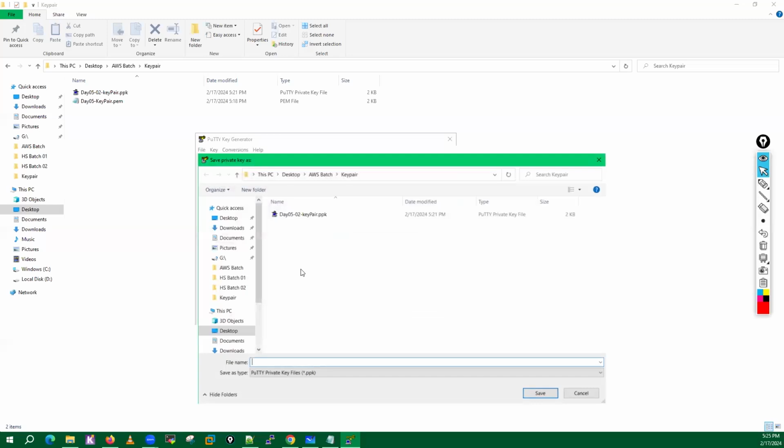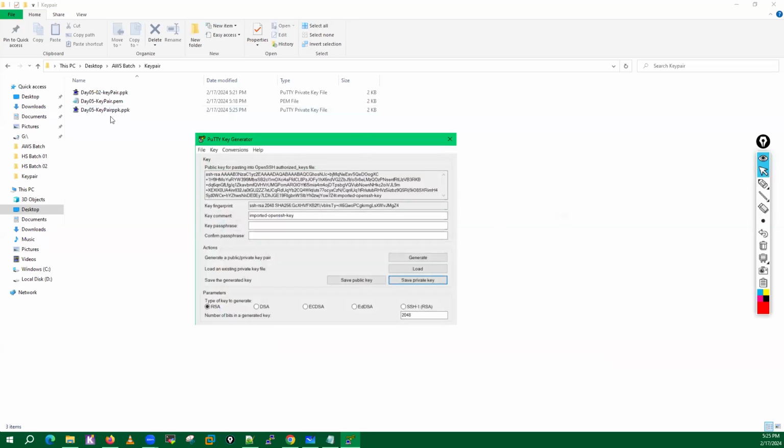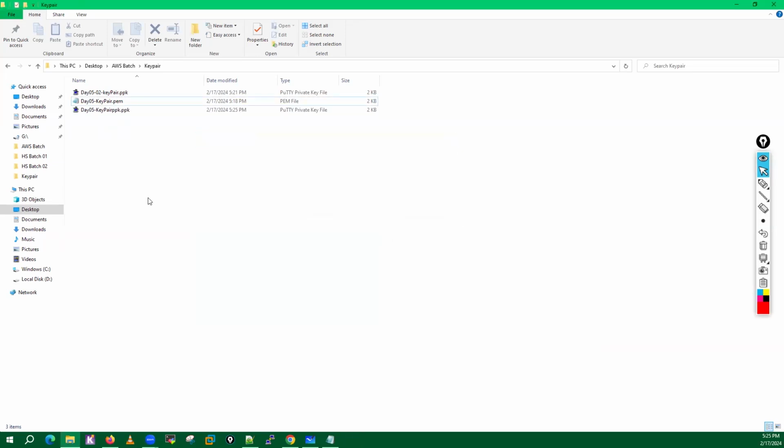Just save it here, and you can put day 5 key pair PPK file, right? This is the one which we have created, right? Now close it. So guys, see, this is how we can convert our PEM file to a PPK file.